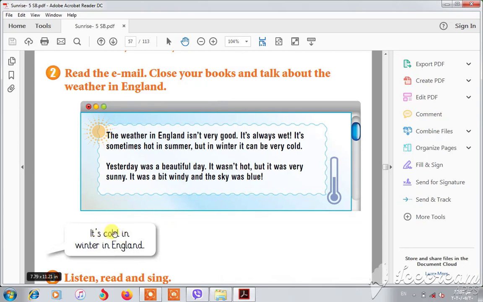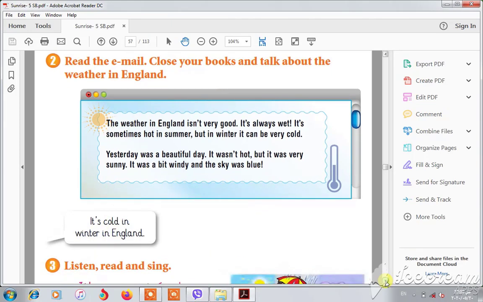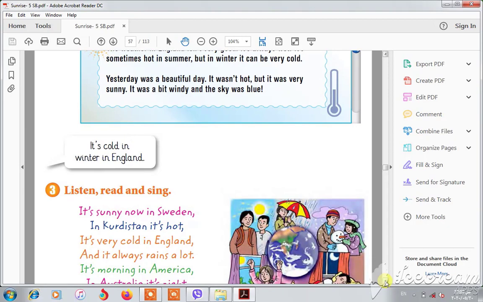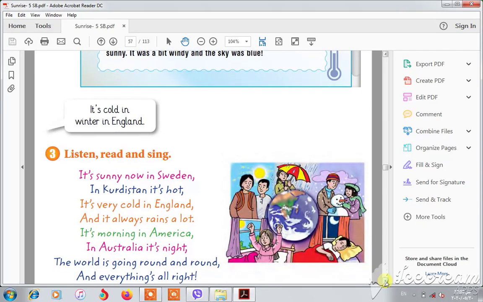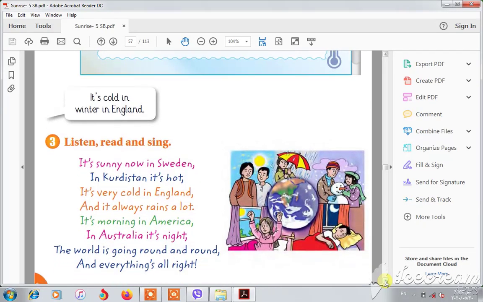And it's cold in winter in England. We know it's cold in winter in England. And let's go to number 3. Number 3 is about the weather in other countries, in different countries. Okay, it's about the different weather in different countries.